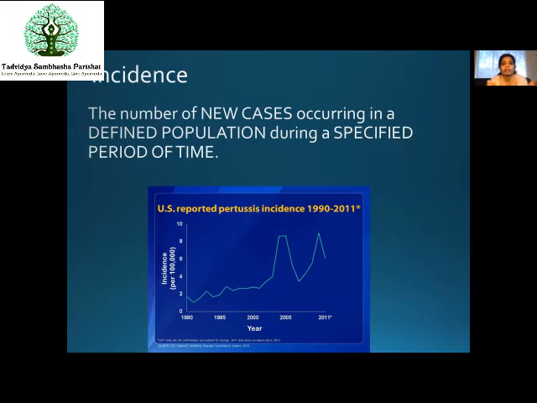Okay, and these definitions, mostly if you observe, they contain these components as well, like either the time is specified, the population is specified, or some period is specified. Okay, fine. So the first term is incidence. You might have heard this term a lot nowadays, like the incidence of COVID is this and this. For the general public, they might use common terminologies, but for medical personnel or professionals, these are the terminologies you should be using.